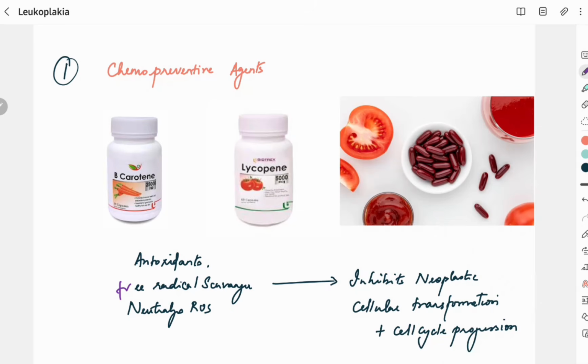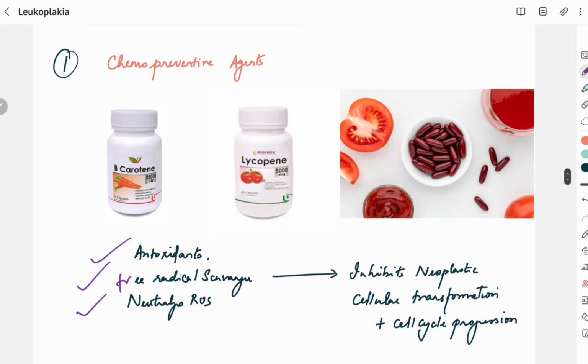So, lycopene and beta-carotene are the most common agents used in leukoplakia, and they are rich in antioxidants, and also act as free radical scavengers and neutralize various reactive oxygen species. So, based on this mechanism, it inhibits the neoplastic cellular transformation and halts the progression of cancer. The beta-carotene and lycopene are available in both topical and systemic formulations that we routinely use in leukoplakia management.